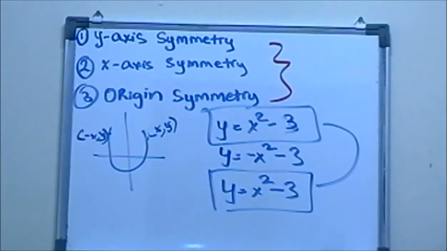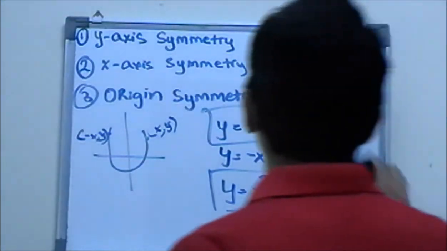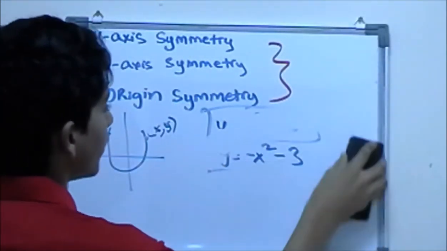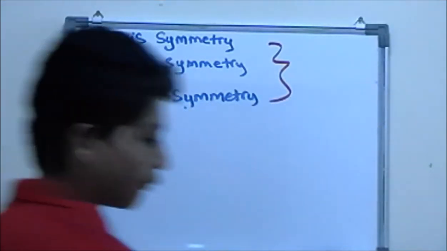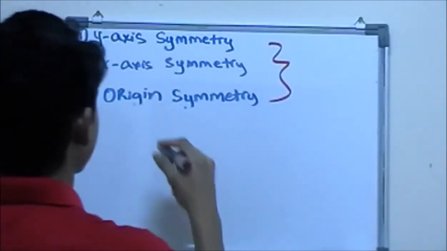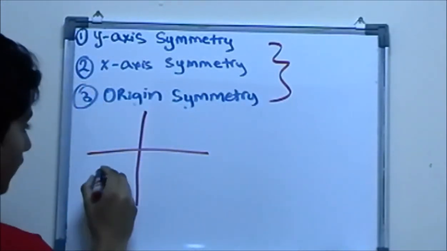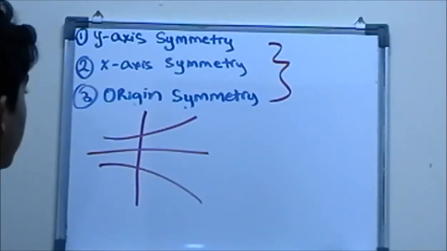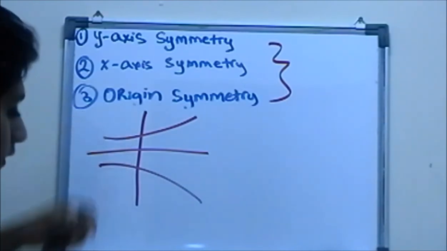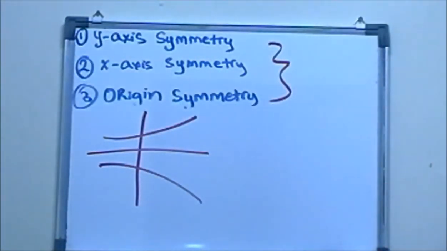Now for x-axis symmetry, if you have watched my previous video, there's a new example, and this is a very good example I have brought. If you have something like this, it's x-axis symmetry, right? You're folding it. That is for x-axis symmetry.